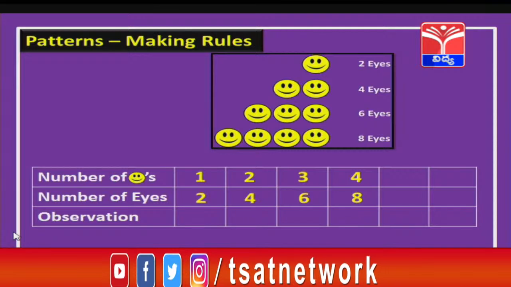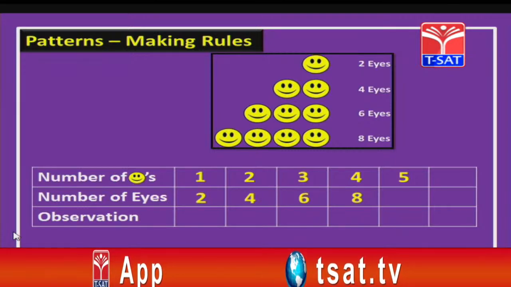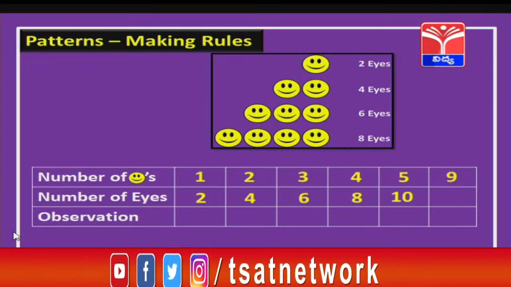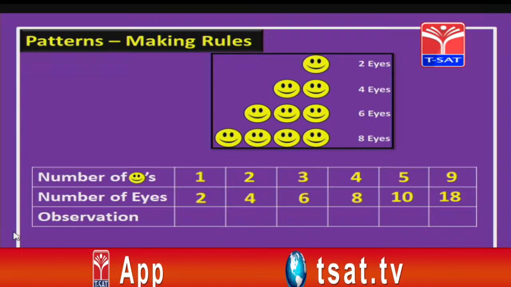Similarly 3 and 4 smileys we have 6 and 8 eyes respectively. Suppose if the number of smileys are 5, now can you tell children how many eyes they will have altogether? You are right once again, 10 eyes will be there. Suppose if there are 9 smileys, how many total number of eyes are there children? You are right once again, there are 18 eyes.